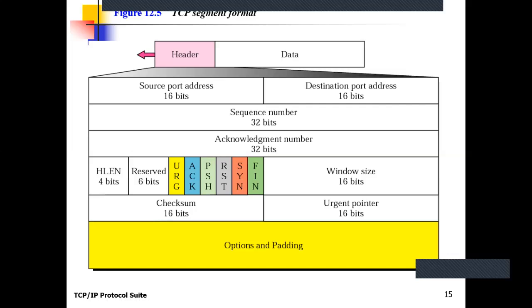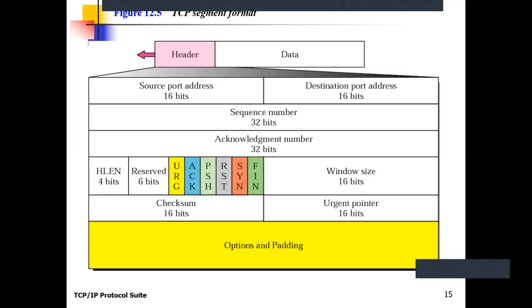If any process wants to finish the connection, it sets the finish flag in a particular segment, so that the other party acknowledges that the party wants to finish the transmission. This is the normal termination. And the reset flag means resetting the connection.